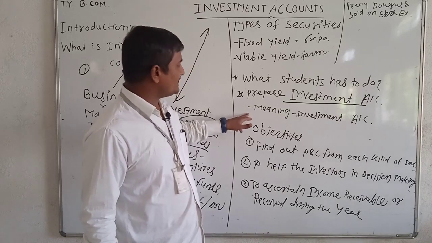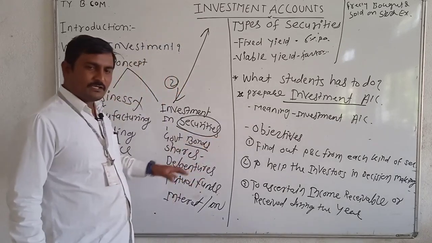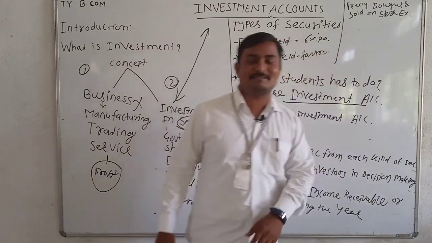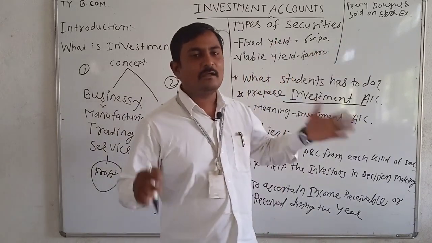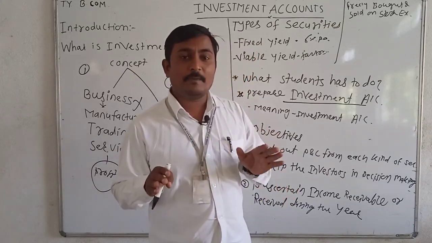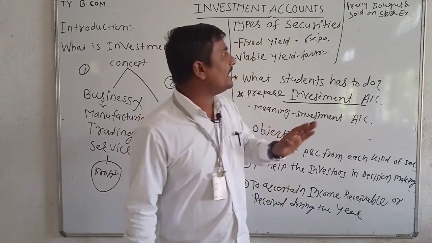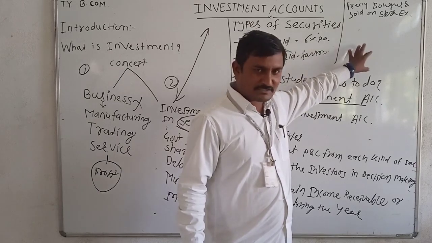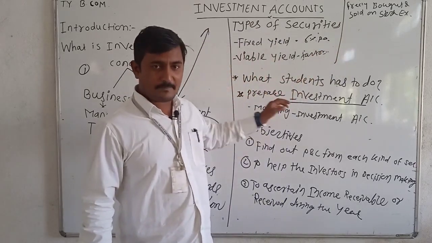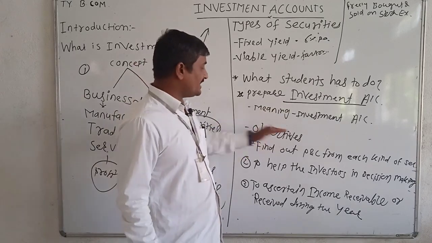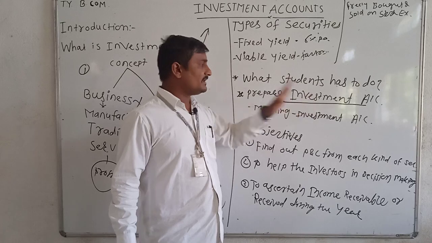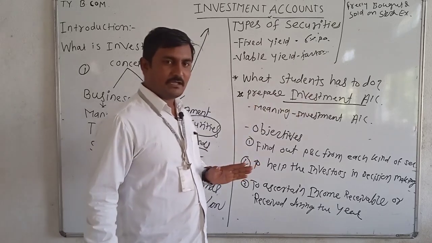Now you have to understand these types of securities are freely bought and sold on the stock exchange. Why do we need to maintain this account? Because such types of investments are freely bought and sold on the stock exchange. That's why the investor needs to prepare the account. Now, what are the objectives to maintain this investment account?